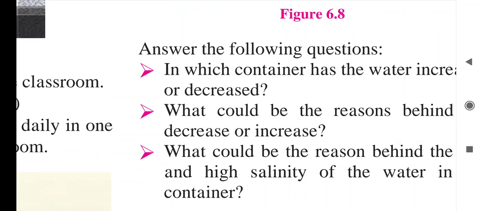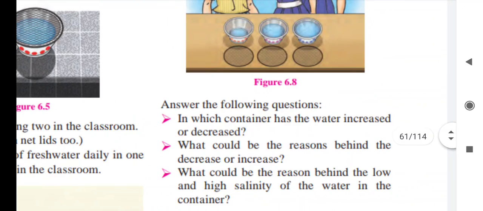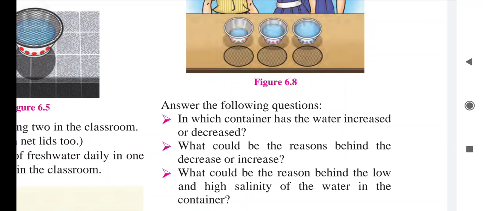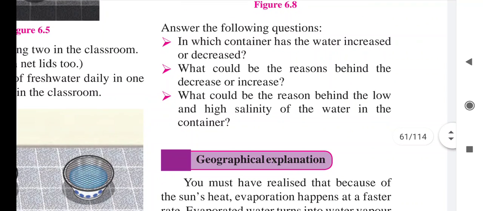Number 1 is the evaporation process. Due to the heat, due to the higher temperature, the water has evaporated, and due to that the water has decreased. And it increased because we were adding fresh water, and due to that the water increased.